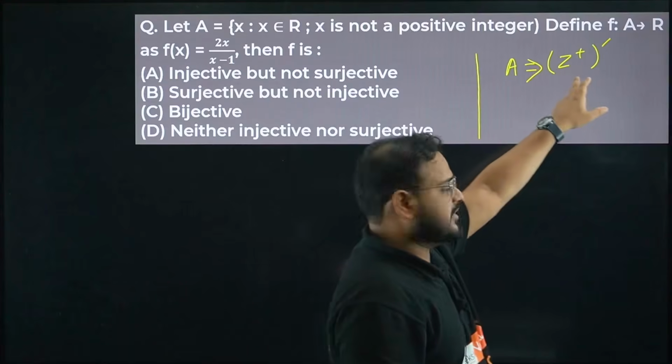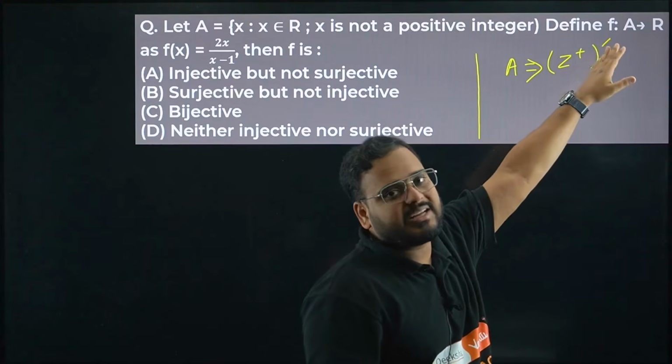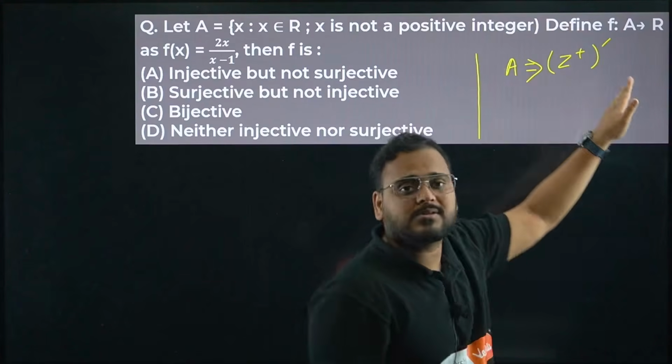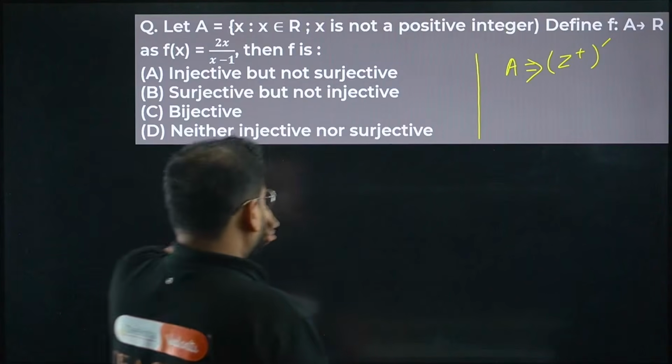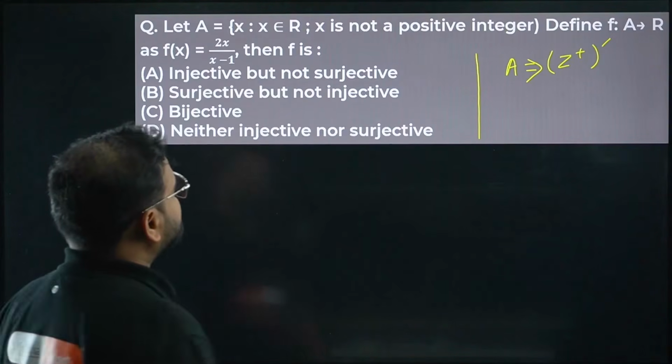So I've taken Z plus and removed it by taking the complement. This is okay, right? So we have x is not a positive integer.